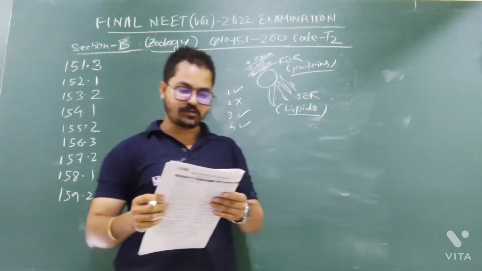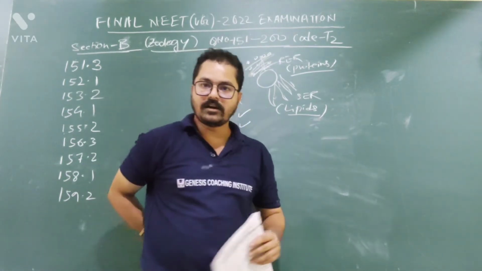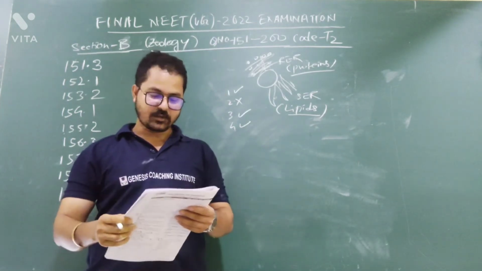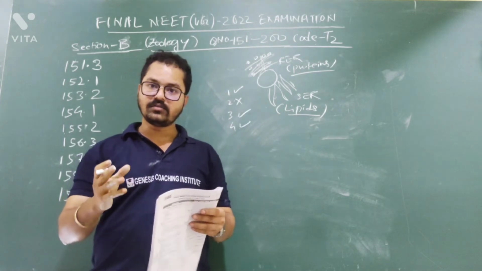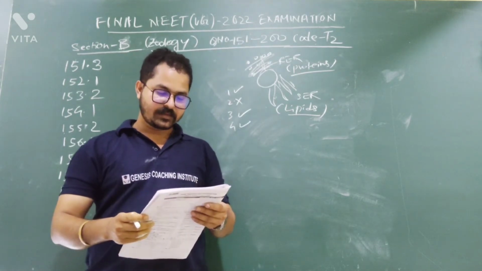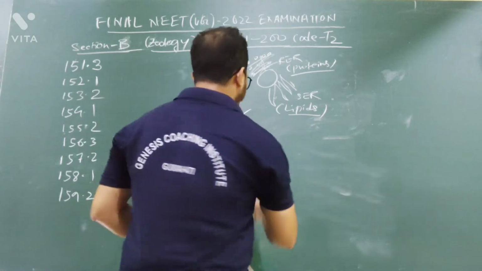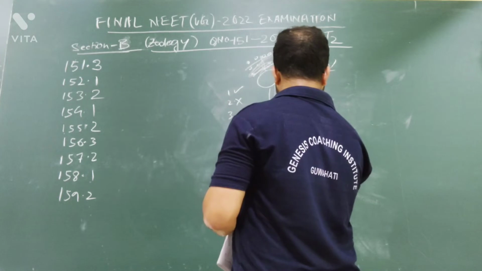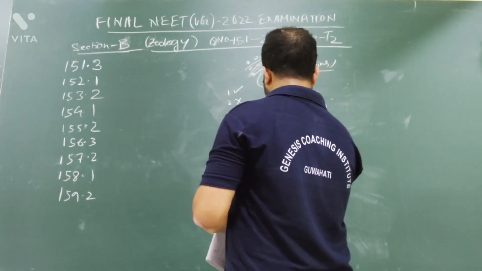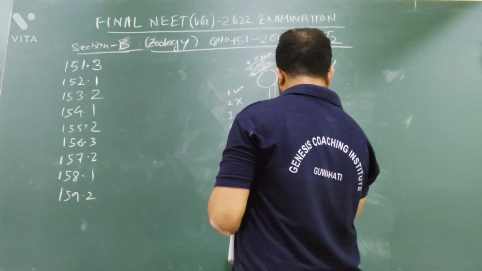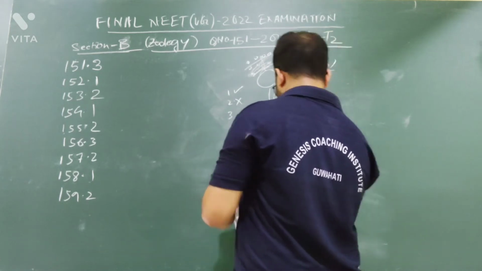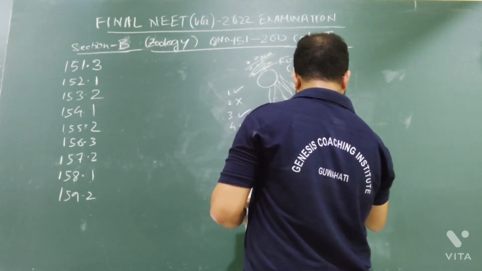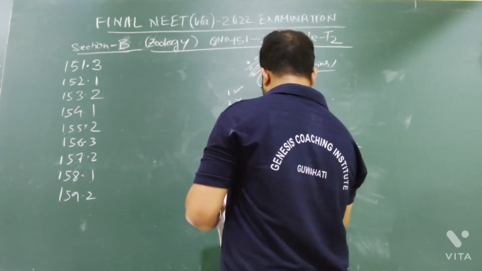Which of the following is present between the adjacent bones of the vertebral column? This is our vertebral column. It is very easy: in between the vertebrae, what is present? Option number 1, cartilage. Option number 2, areolar tissue. Option number 3, smooth muscle. Option number 4, intercalated disc.